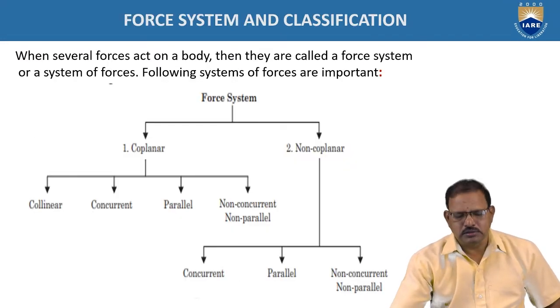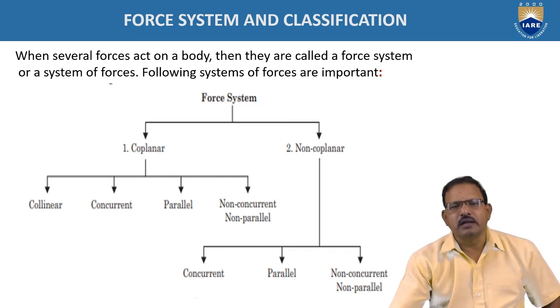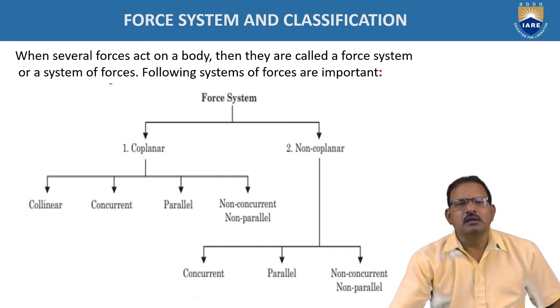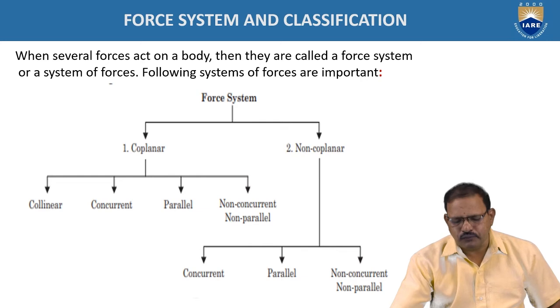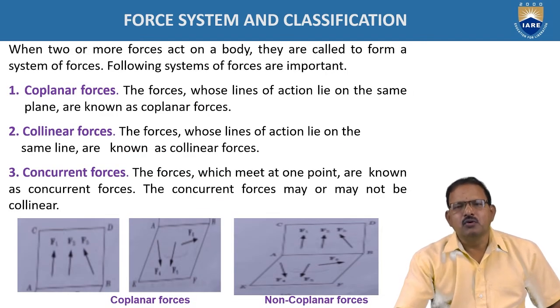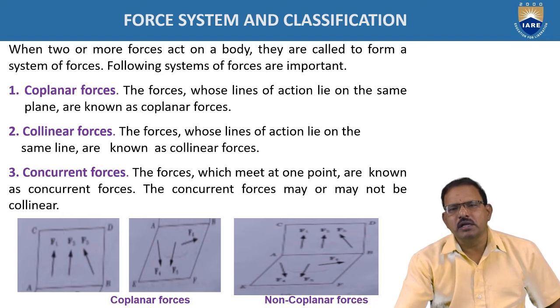System of forces and their classifications. When several forces are acting on a body, it is generally said to be a system of forces or force system. These are broadly classified into two types: coplanar forces and non-coplanar forces. Coplanar forces are the forces which always lie in a single plane. The best example is the forces acting on the ground. All the forces lie on the same plane, hence they are treated as coplanar forces. Or, for example, the forces acting on a wall are also treated as coplanar forces.